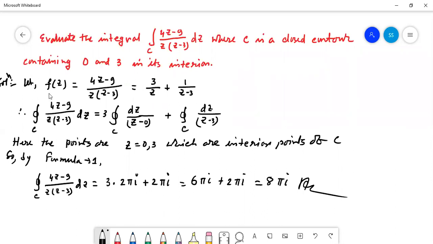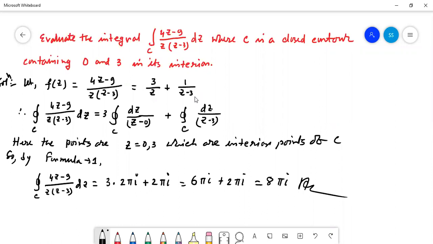At first we let f(z) equal to this. Now by the partial fraction method we can write this equal to 3 by z plus 1 by z minus 3. So contour integration of 4z minus 9 by z into z minus 3 dz can be written as 3 into contour integration dz by z minus 0 plus contour integration over C dz by z minus 3.